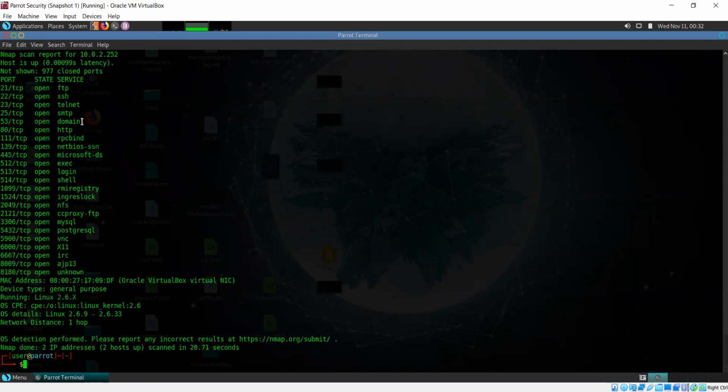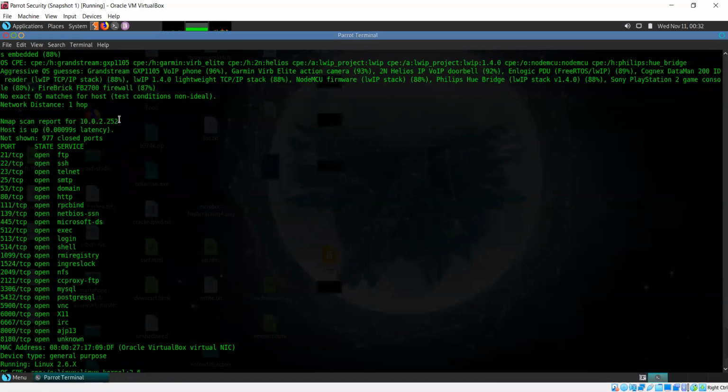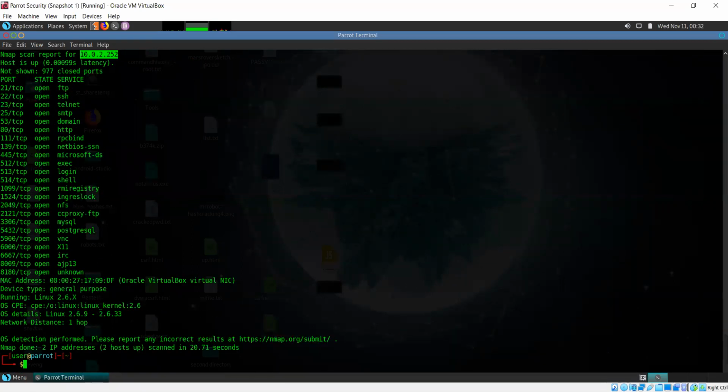So we know that this is our Metasploitable device, and the IP is 10.0.2.252. So I can use that information. I can focus completely on this one now.